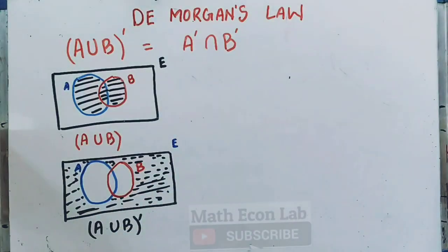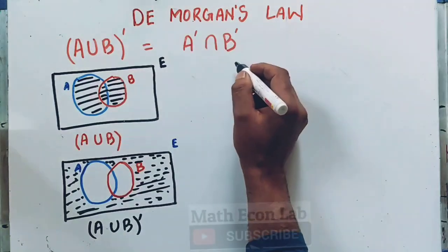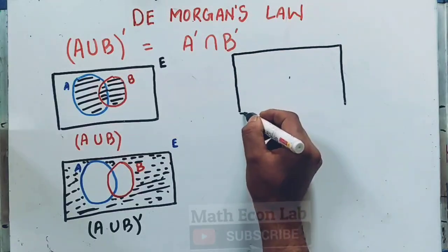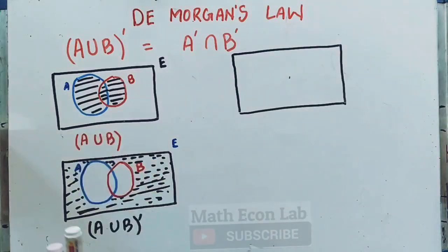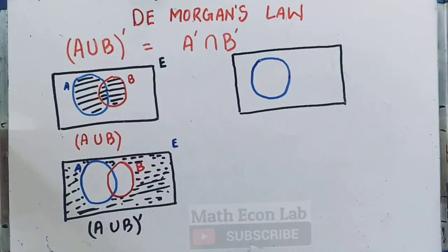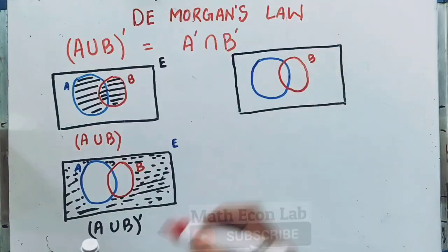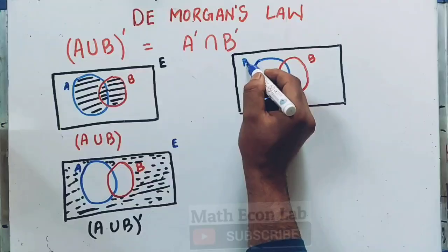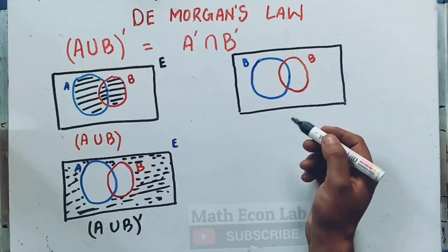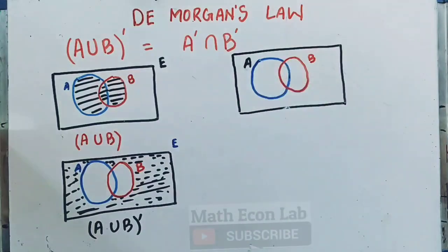Now on the right hand side, we have first A complement. So let us again take the Venn diagram. We have two sets again, set A and set B. Since we need to find the A complement, so let me write A here.